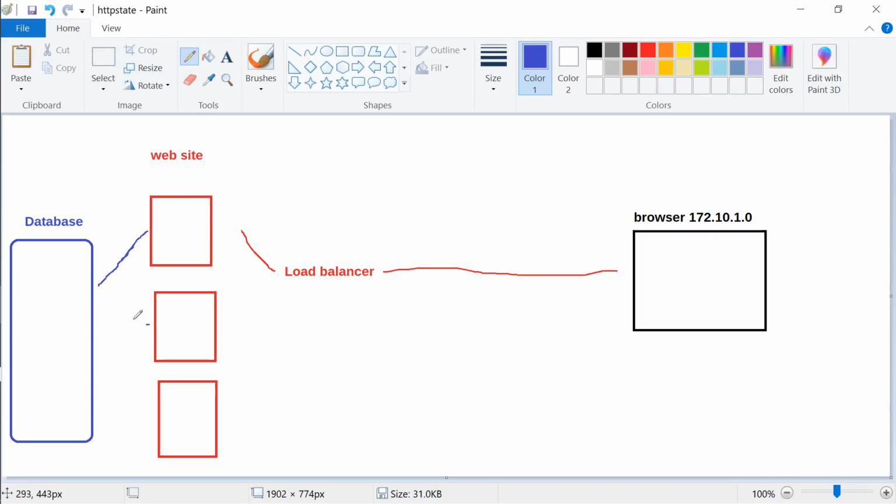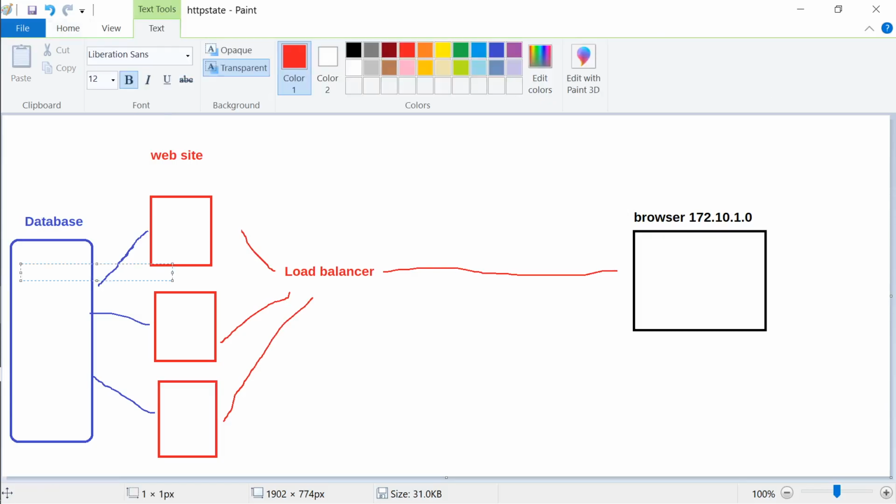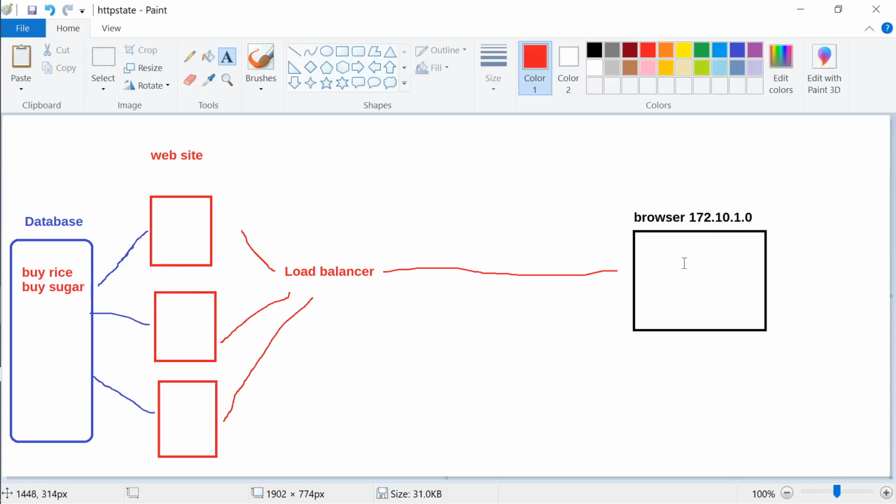So everybody, whoever it goes to, it doesn't matter. The load balancer also can now balance between all the 3 servers, but the state is maintained in one place in the background. So where is the shopping cart saved now? In the database itself. So buy rice will come here, and buy sugar will come here. So next time this browser comes in contact, the load balancer will not worry whether this is the first, second, or third web server.